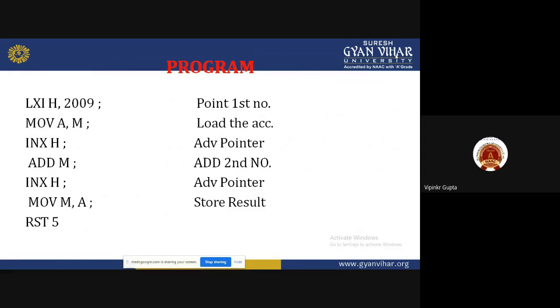Now MOV M, A. Whatever data we are having in the accumulator, that data will be transferred to the memory. RST 5. That means our program will be completed and it will execute.